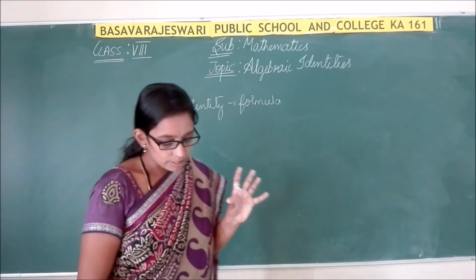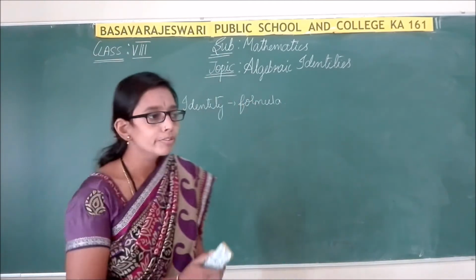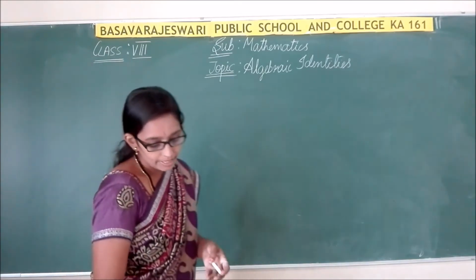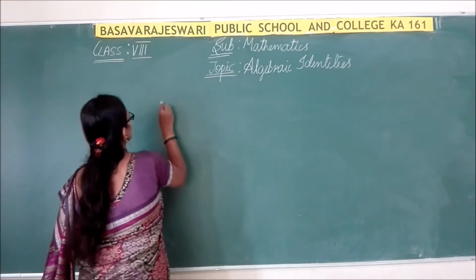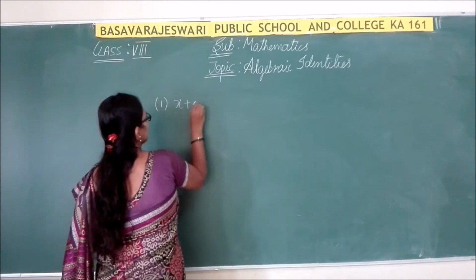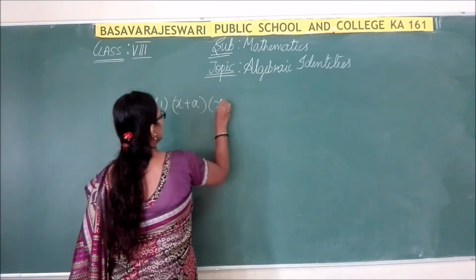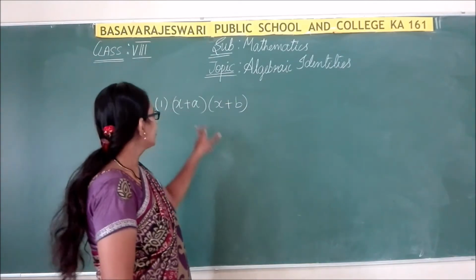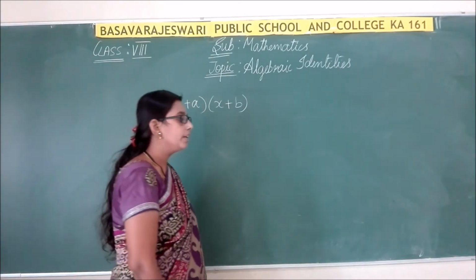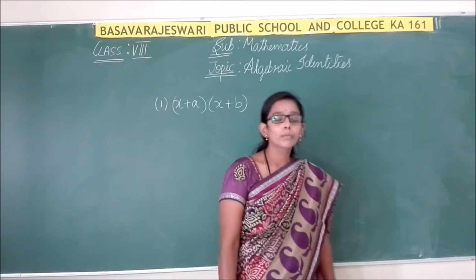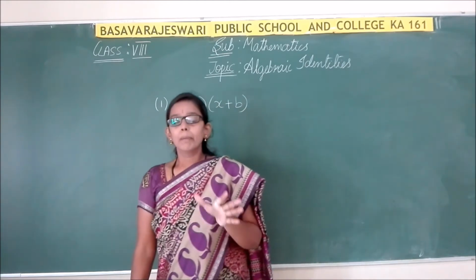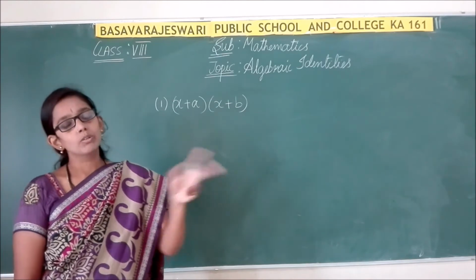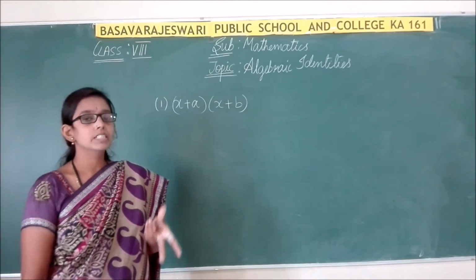Based upon this, let us solve a few identities. The first is (x plus a) into (x plus b). This is our first identity. Already we have learned the multiplication of monomials with binomials, binomials with binomials, binomial with trinomial expressions, and multiplication of algebraic expressions in our previous chapters.